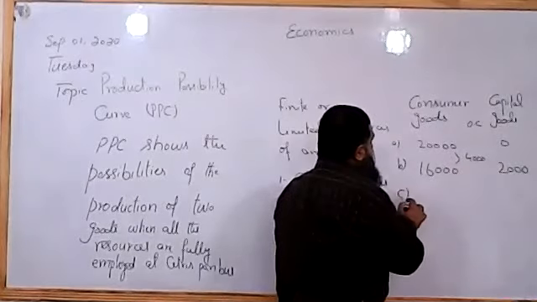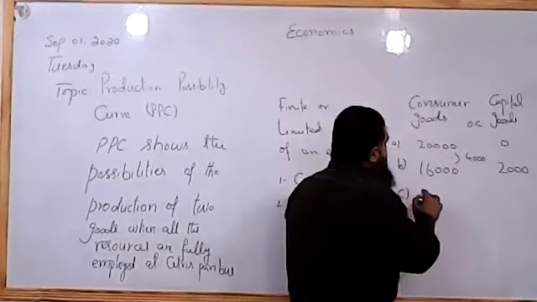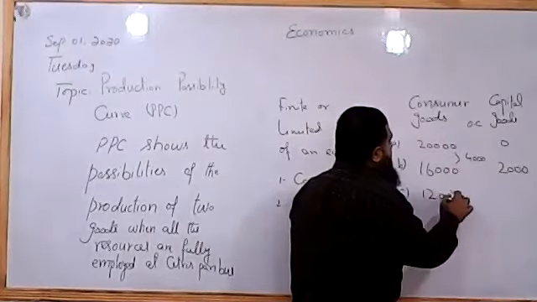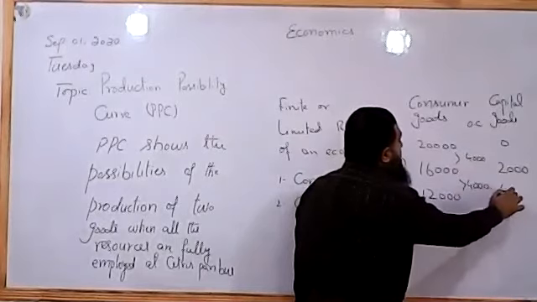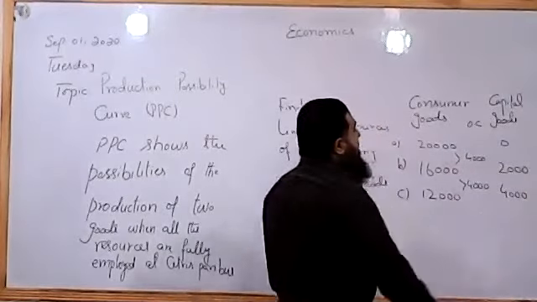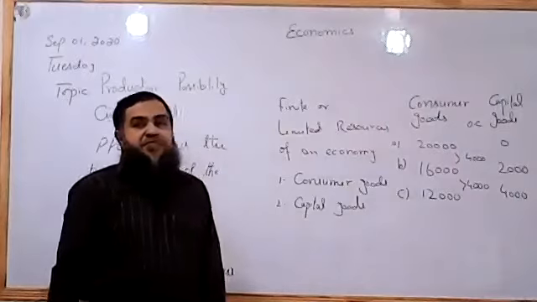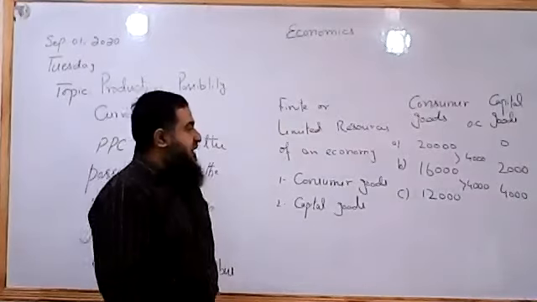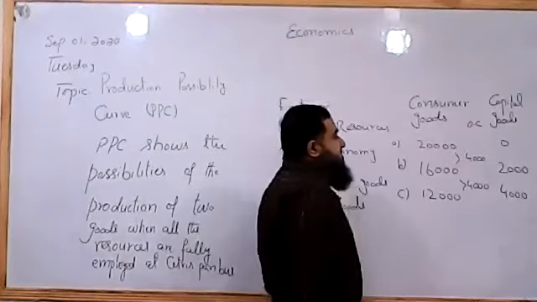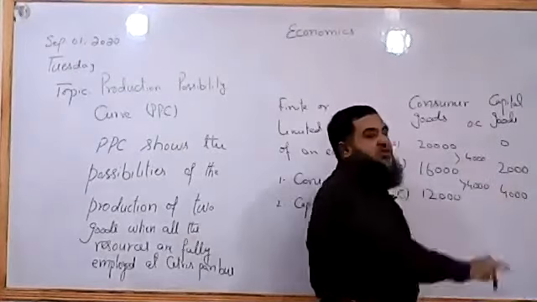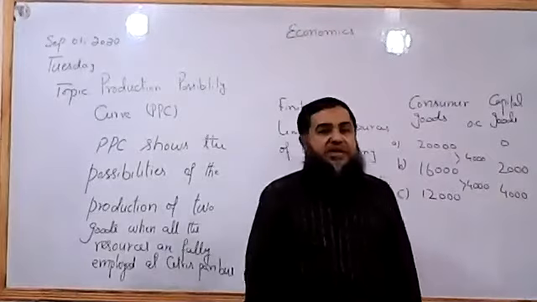So if we say the C option is here, again we sacrifice 4,000 of consumer goods to have an extra 2,000 of capital goods. So this is another option which is available to the economy. Now as we give up 4,000 of consumer goods, we are able to get an extra 2,000 of capital goods every time.